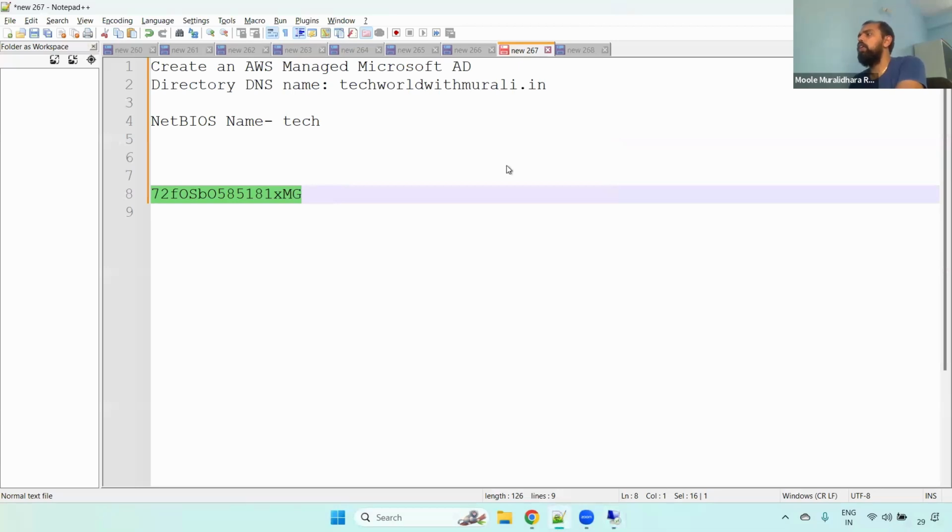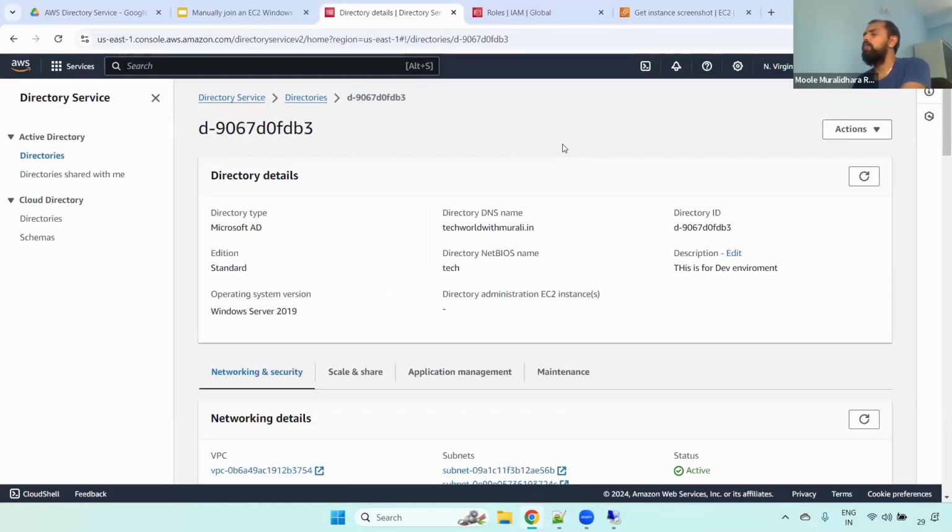Understand that? I have logged in to this server. One of the most important things, guys, in real time: when we are creating Windows servers, we always join the servers to the domain. We'll be using domain credentials to log in to the servers, instead of using the PEM file. We use the PEM file only in case we are not connecting using our AD credentials and require some urgency. Understand that? Any questions now?